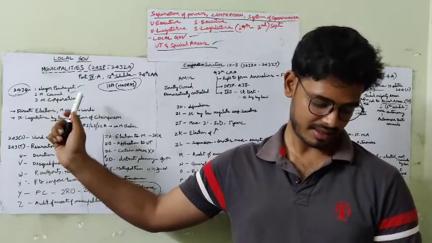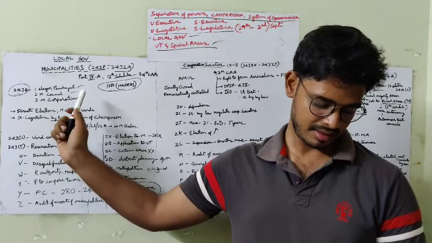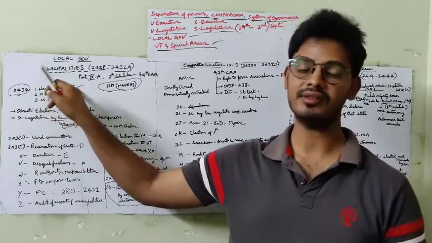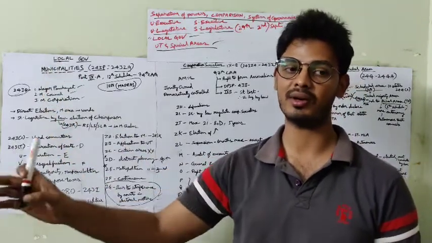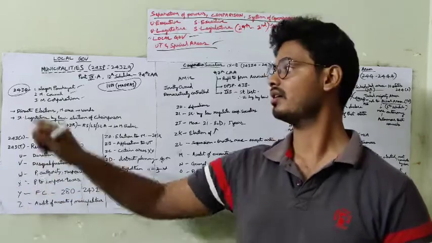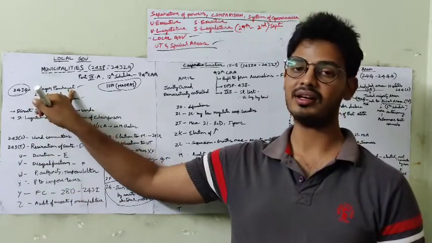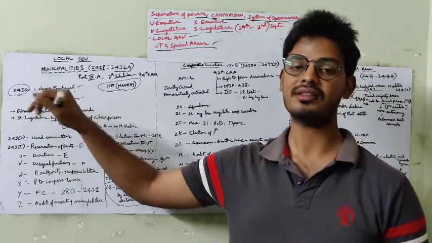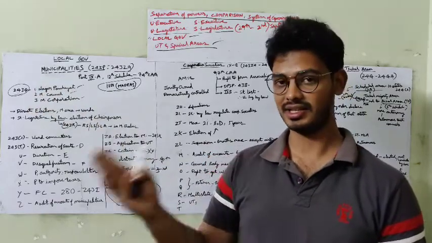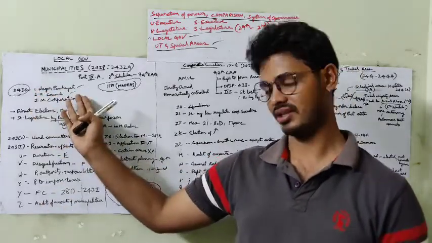Nagar Panchayat is for a transitional area, in the sense from rural area to urban area. If the government feels the conditions are satisfied for a transitional area, they form the Nagar Panchayat.